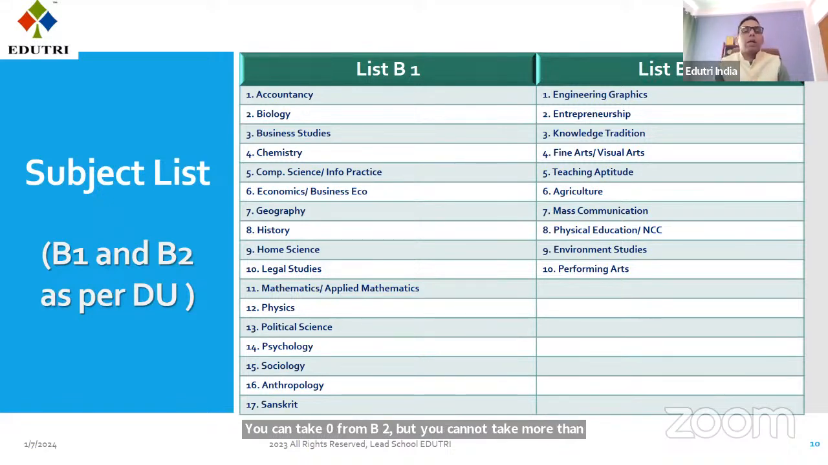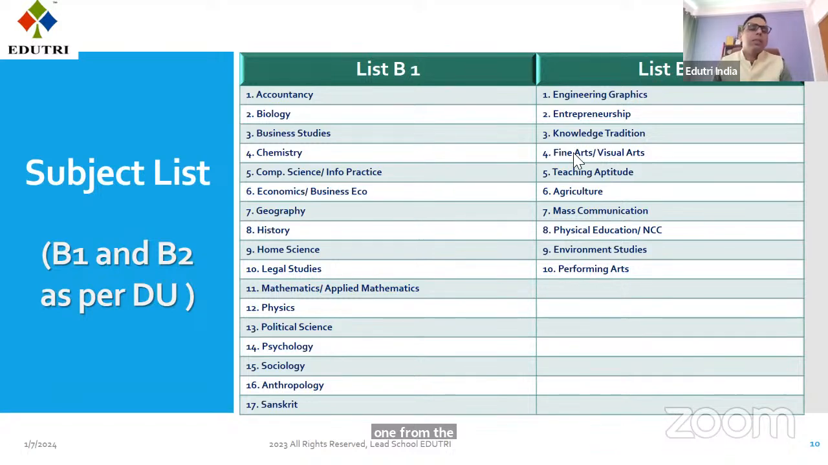I'm specifically talking about Delhi University. Other universities have not given this type of criteria.